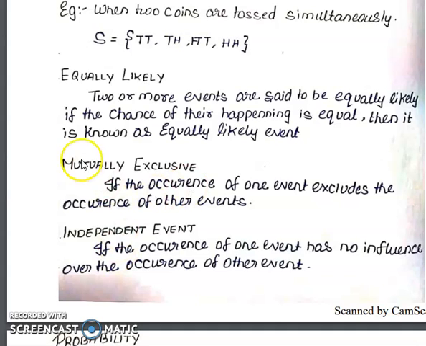Next one is mutually exclusive events. If the occurrence of one event excludes the occurrence of the other event, that is a mutually exclusive event. So in throwing a coin, getting head and tail are mutually exclusive events. Independent events: if the occurrence of one event has no influence over the occurrence of the other event, for example throwing a coin and throwing a die simultaneously, they are said to be independent events, right?